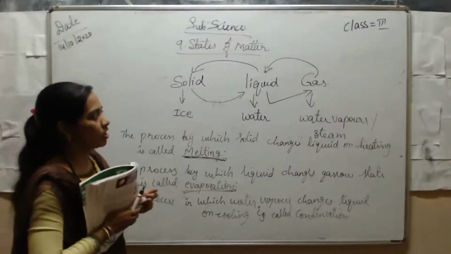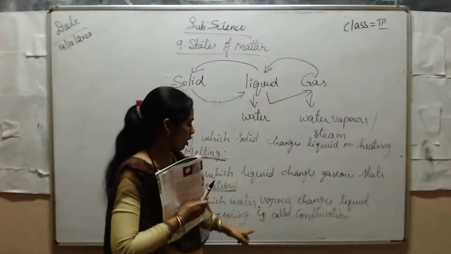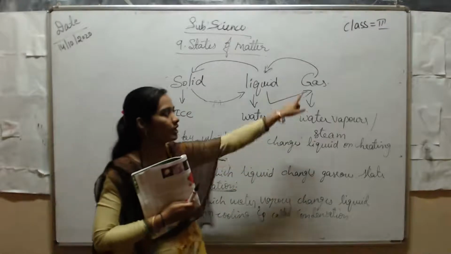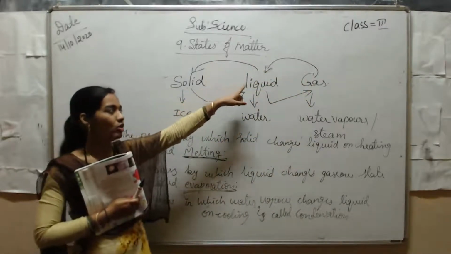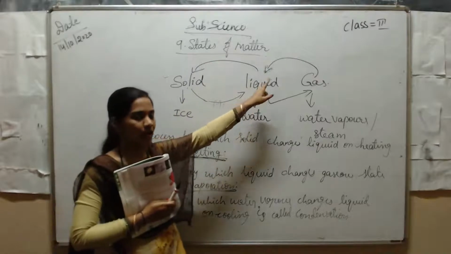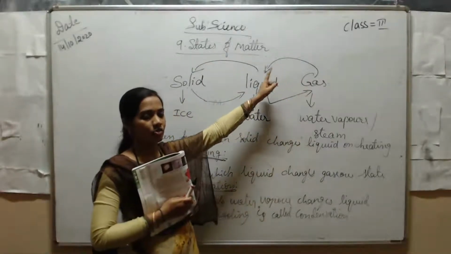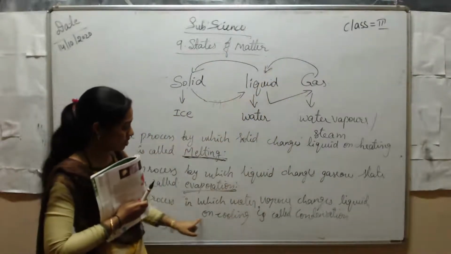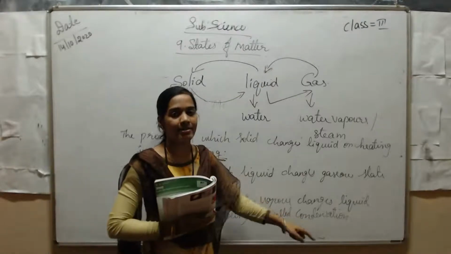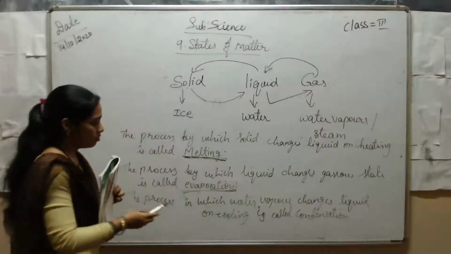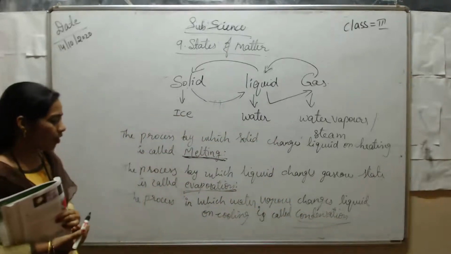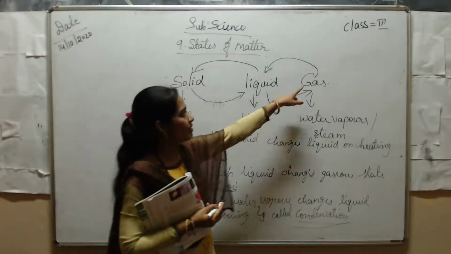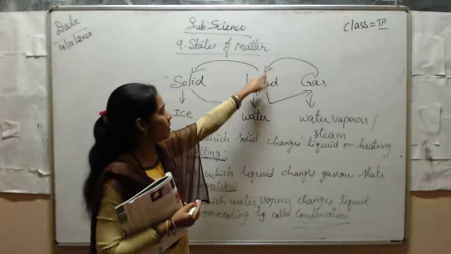How do the vapors change to liquid? On cooling. If you cool the vapors, those vapors change to liquid form. Okay, gaseous form changes to liquid form. This process is called condensation. Okay, students. So, condensation. And the last point, from liquid to solid.